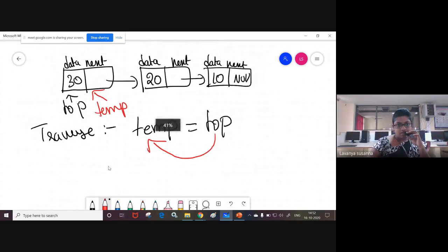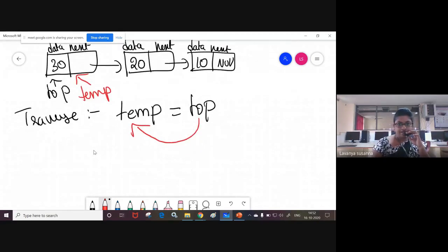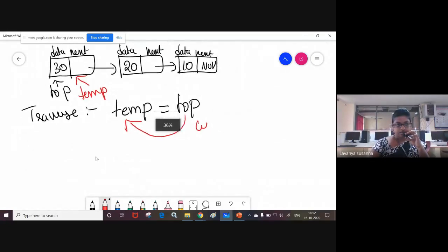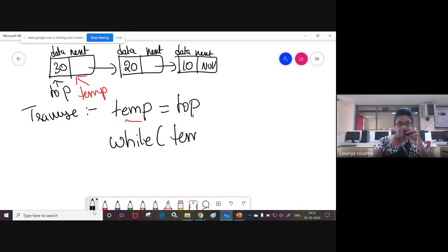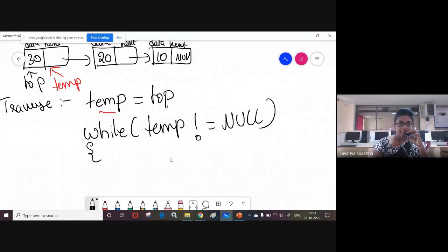See the logic: while temp not equal to null, what are you going to do?